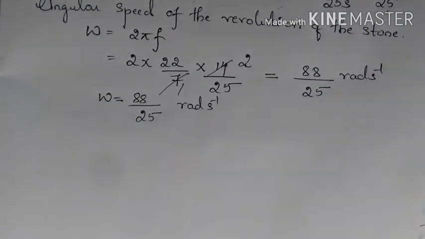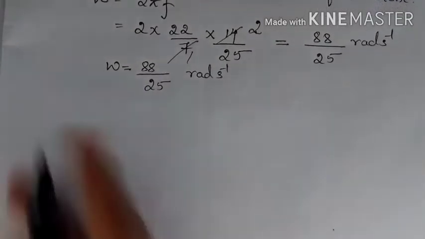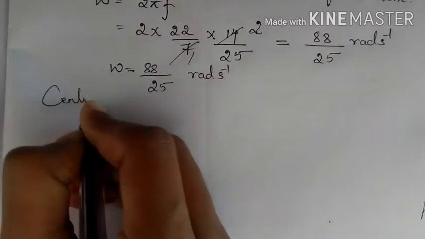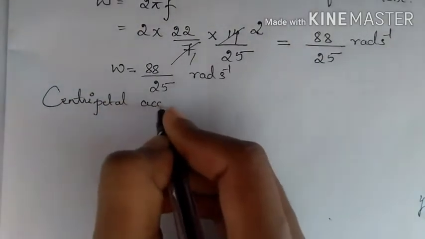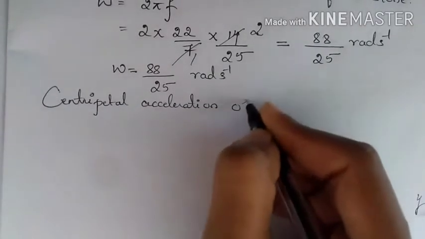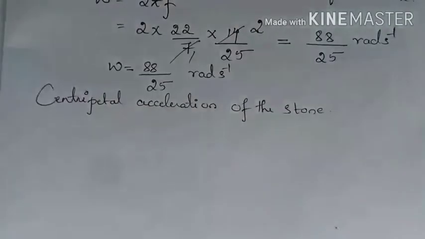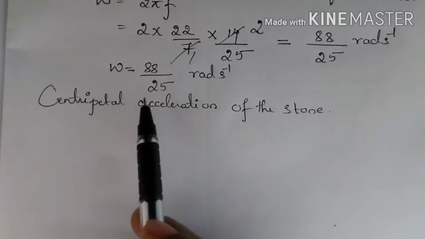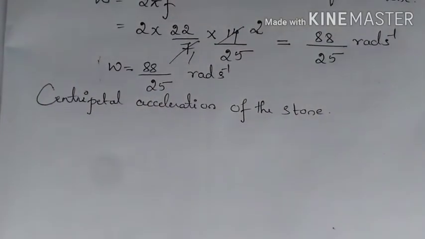Now let us find what is centripetal acceleration of the stone, which is what? R omega square. So to multiply omega square, we have found omega first.